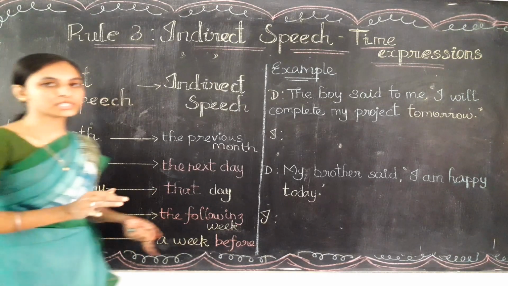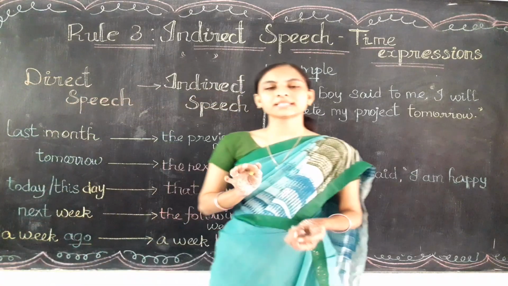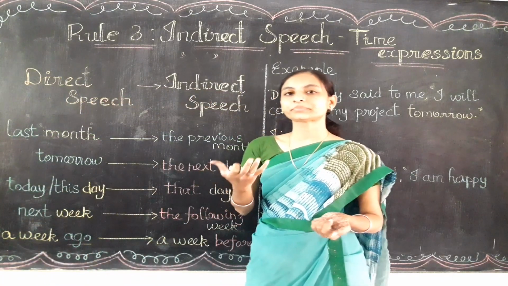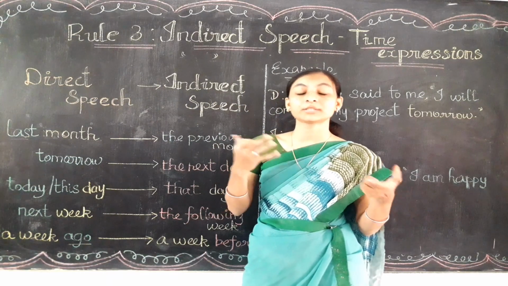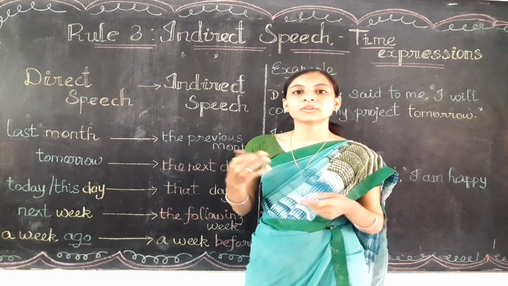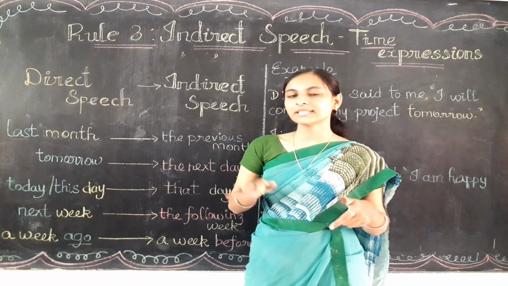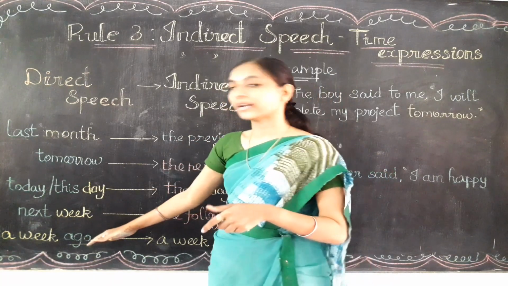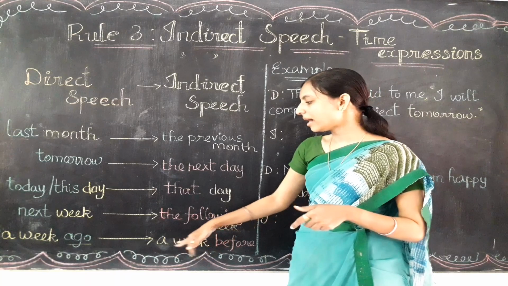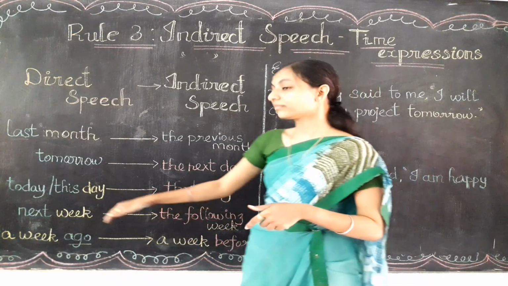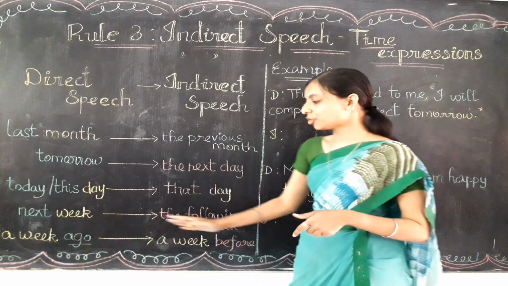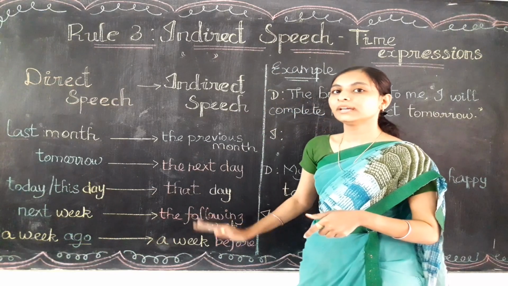So are you clear, children? Now tell me the answer. If you find a week ago, what will you write in the indirect speech? A week will come as it is. In place of ago you need to write before: a week before. Next week should be written as the following week.